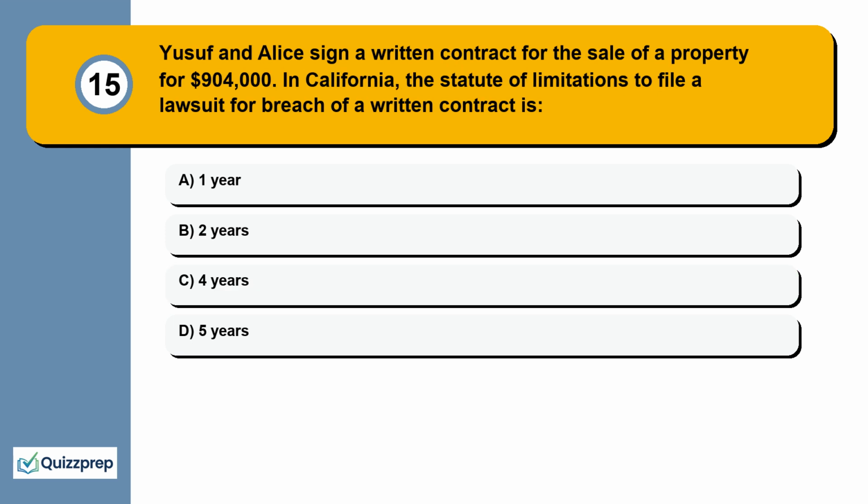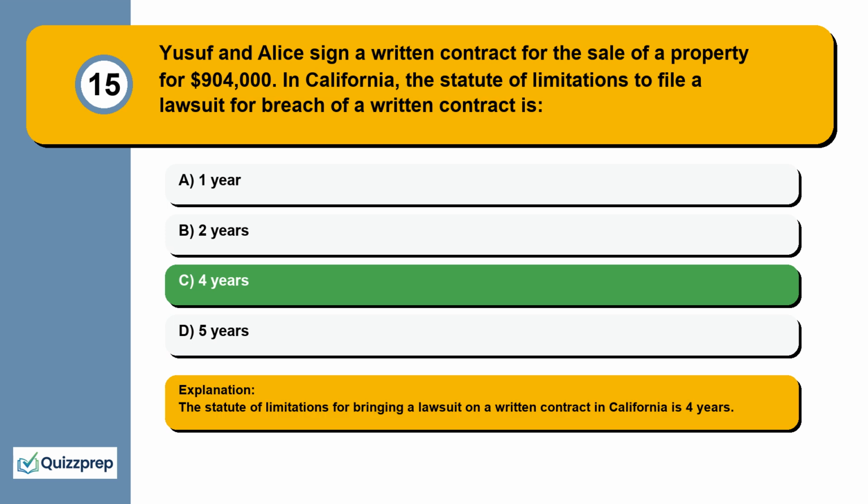Question 15. Yusuf and Alice sign a written contract for the sale of a property for $904,000. In California, the statute of limitations to file a lawsuit for breach of a written contract is 1 year, 2 years, 4 years, 5 years. The statute of limitations for bringing a lawsuit on a written contract in California is 4 years.